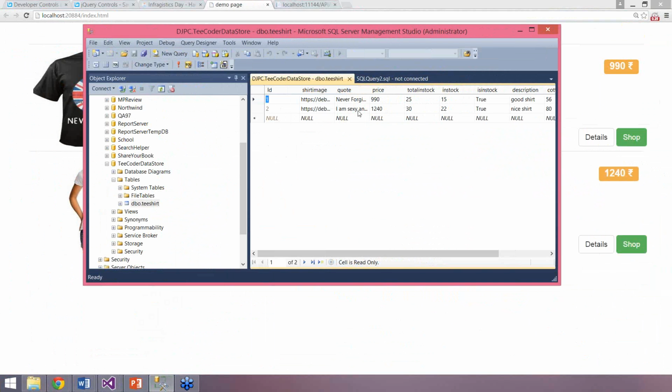And let me go ahead and change this to something else. I'll say that I am awesome. So I'm updating the data in the database. As you see on your screen, I changed the code for the second t-shirt. I'll click on refresh it, and now we have changed the data in the database.